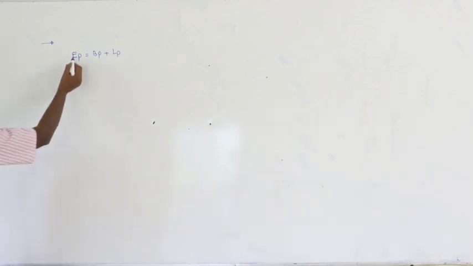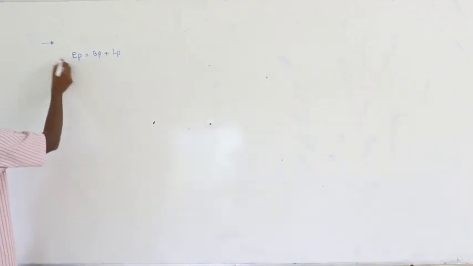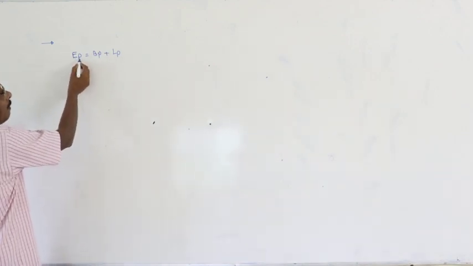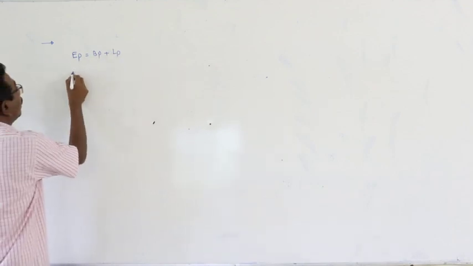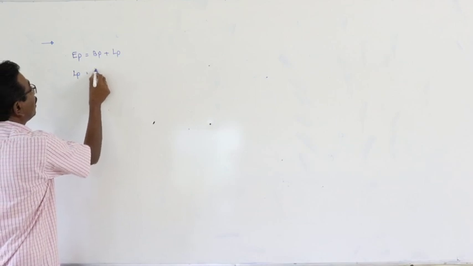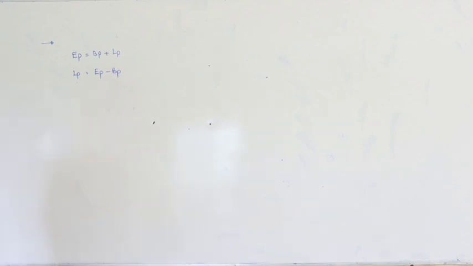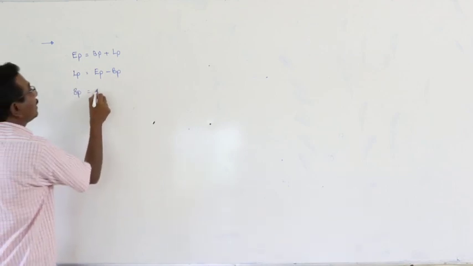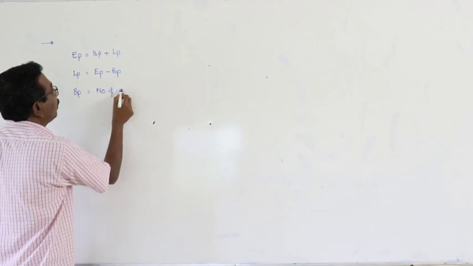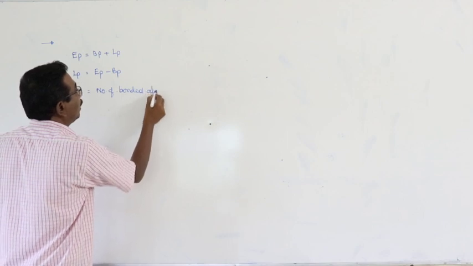Got my point? EP means electron pair, BP means bond pair, LP means lone pair. Okay? Number of electron pairs is equal to bond pairs plus lone pairs. Now, number of lone pairs is equal to number of electron pairs minus bond pairs. Next, according to VSEPR theory, number of bond pairs is equal to number of bonded atoms.